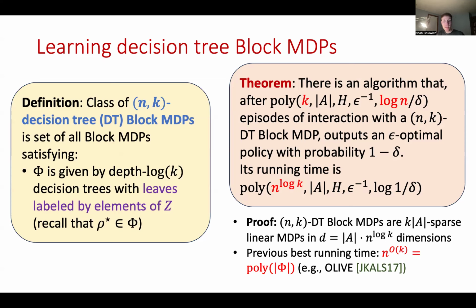We just remark that n,k decision tree block MDPs are actually sparse linear MDPs in a number of dimensions d that's quasi-polynomial. And I'll note that the previously known best running time in order to get poly k, log n sample complexity scaled exponentially in k, namely n to the order k. And this can be obtained by, for instance, running the Olive algorithm. So we get an improvement from exponential to quasi-polynomial time.